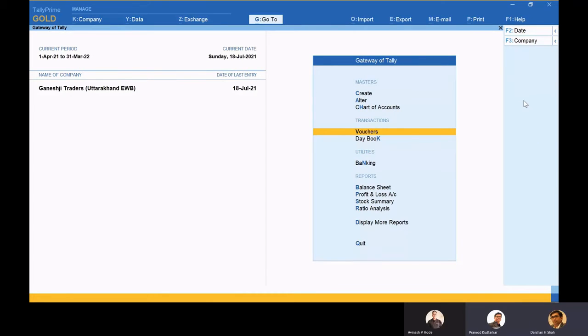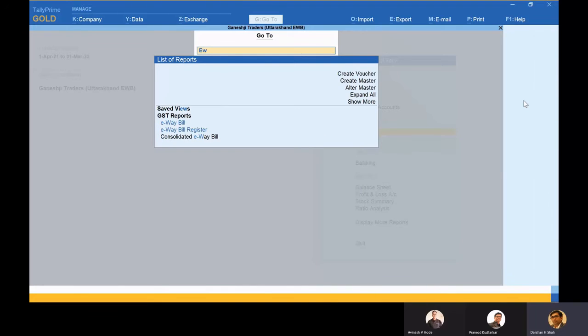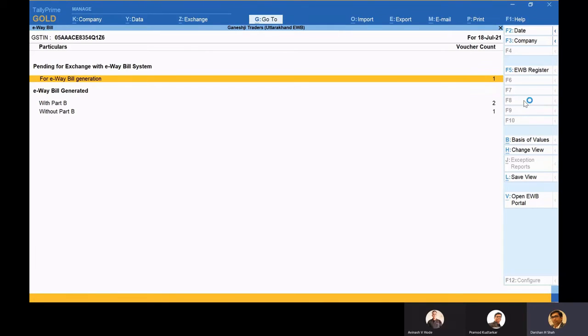Yes, I hope yes. Mr. Sanjay has said thanks, but he has one additional question: where can he see all invoices and e-way bills where part B is pending? Oh, okay. So there is one report in Tally for e-way bill. Once again, I'll make use of go-to, and for e-way bill, I'll just write EW and it takes me to that place. Okay, e-way bill.